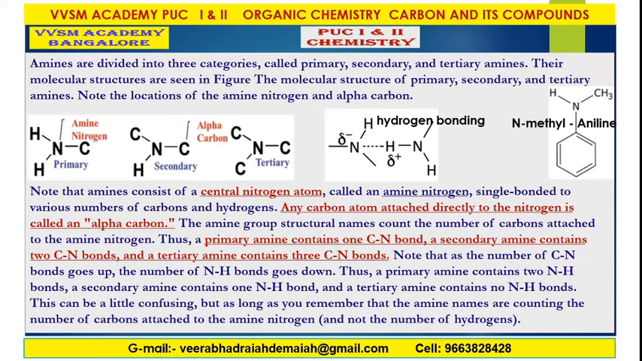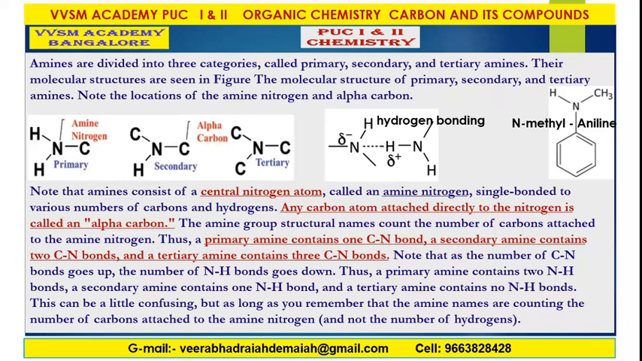Note the locations of the amine nitrogen and alpha carbon. What is alpha carbon, my dear friends? Alpha carbon is nothing but a carbon attached to the nitrogen. The molecular structures of primary, secondary and tertiary amines are shown and we have discussed. Note the locations of the amine nitrogen and alpha carbon. Amine nitrogen and alpha carbon are the important factors to know about the functions of amines, identification of amines.